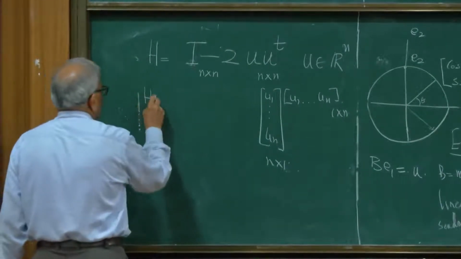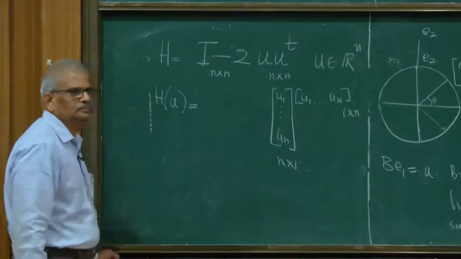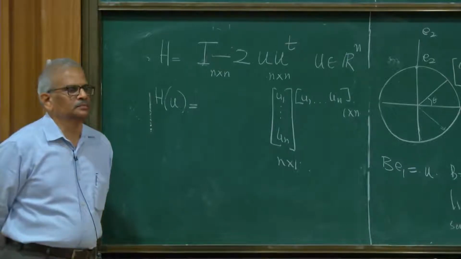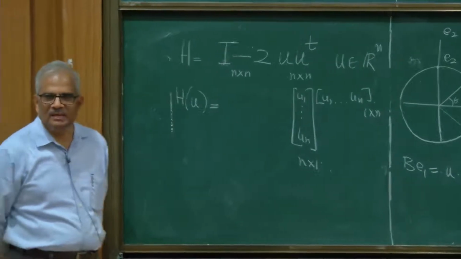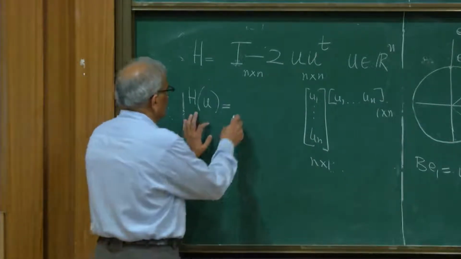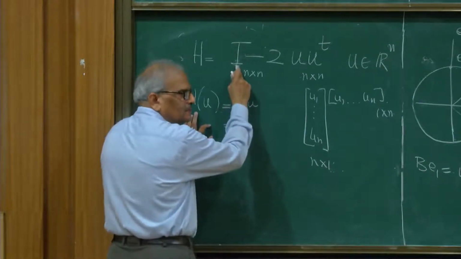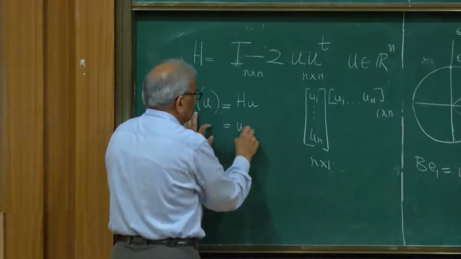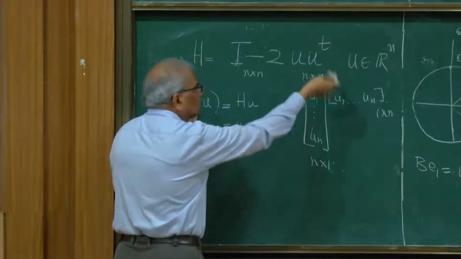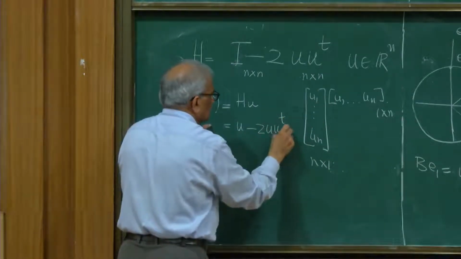Tell me its action on u. This n by n matrix gives rise to a linear transformation. So where does it take u to? This is Hu. The identity maps u to u, and then the second matrix multiplies u on the right: 2u, u transpose u.